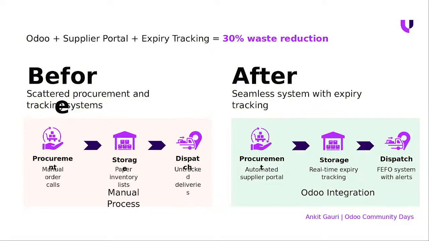So what we did is, in Odoo there is a possibility of first expiry, first out, right? So whenever any goods are going to expire first, it will notify them that this good needs to be dispatched first, right? So that before the expiry, no goods stay on the shelf.